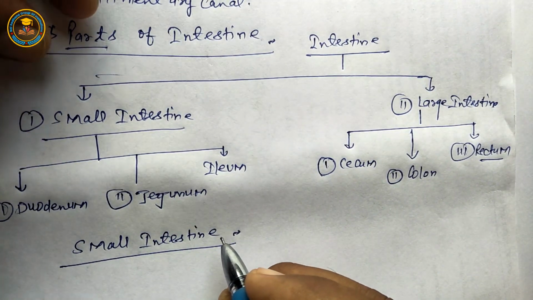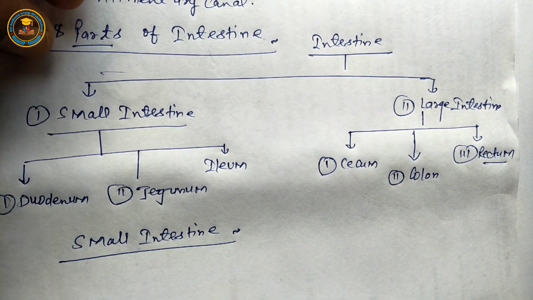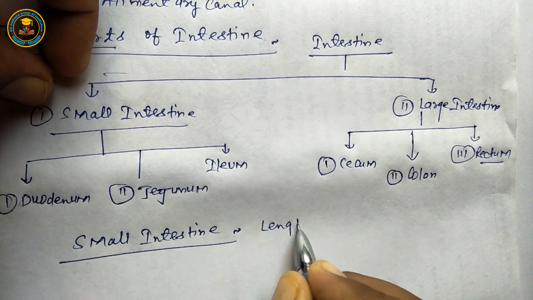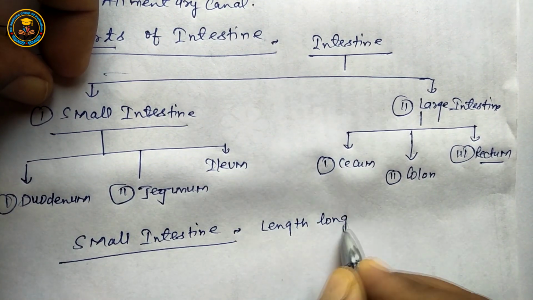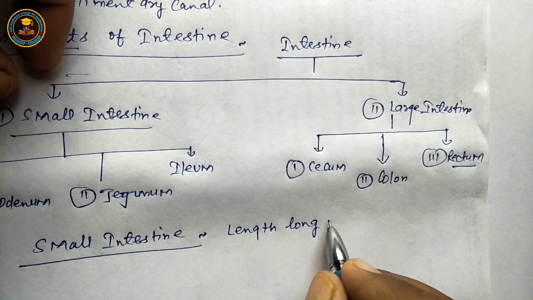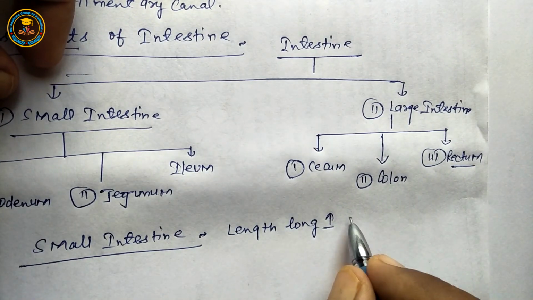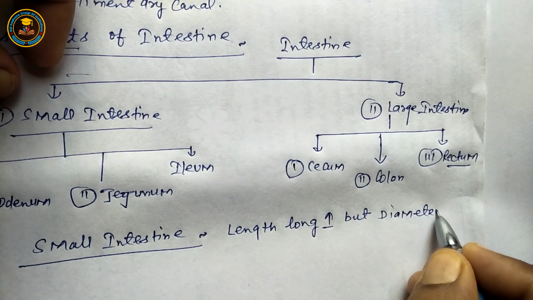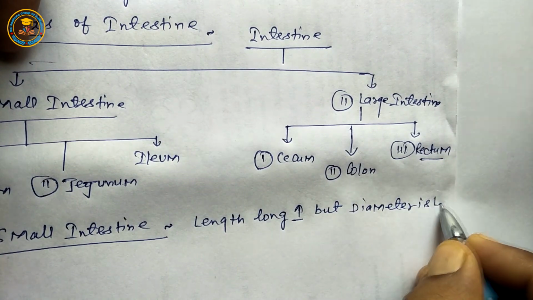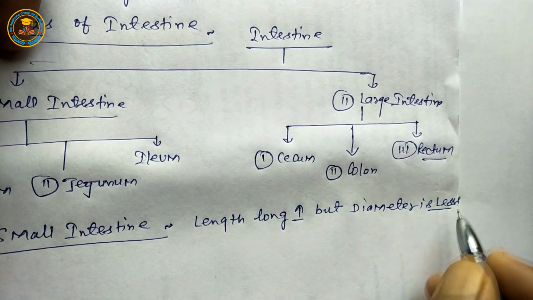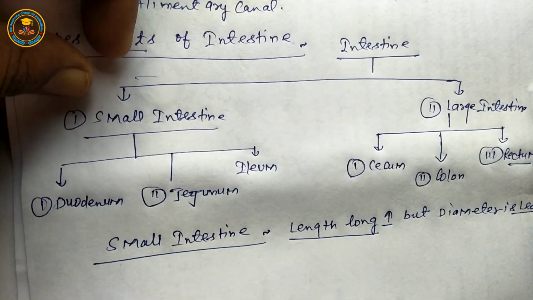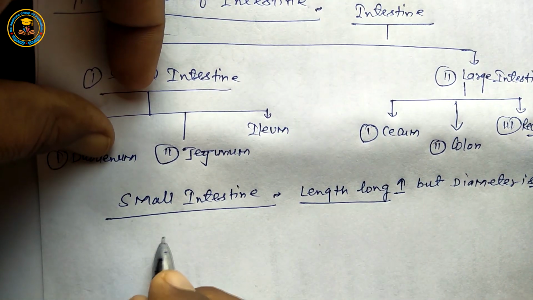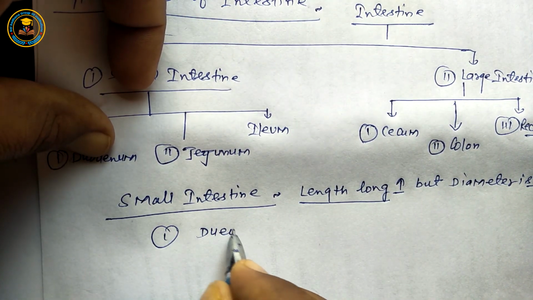Next, the small intestine's length is long, maximum, but its diameter is less. So the first part is duodenum.